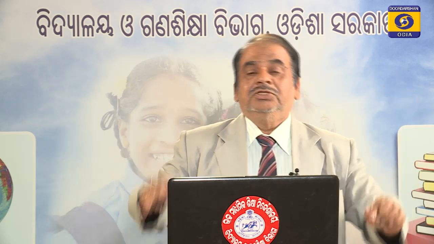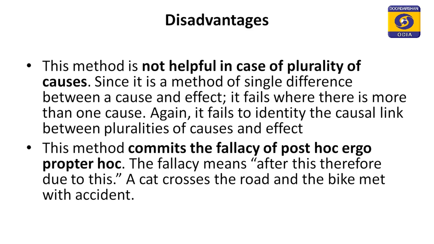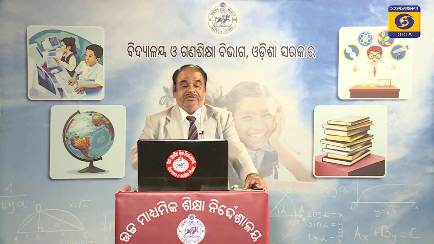After this, due to this, that means after this thing happened, so we said due to this thing happened. So, there is a confusion between after and due to, and that is how this is a fallacious argument which is known as post hoc ergo propter hoc fallacy, and this is possible only in case of method of difference.